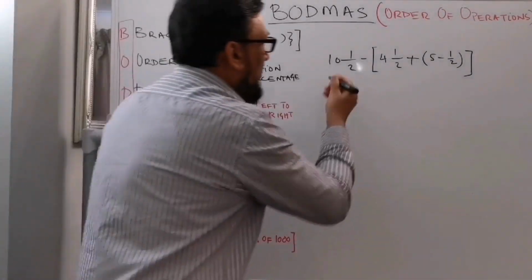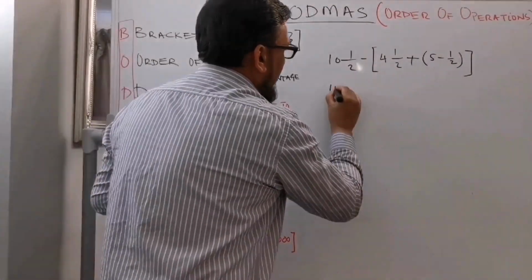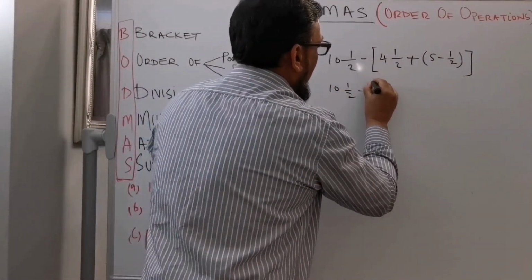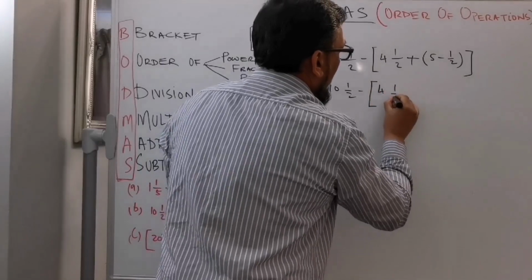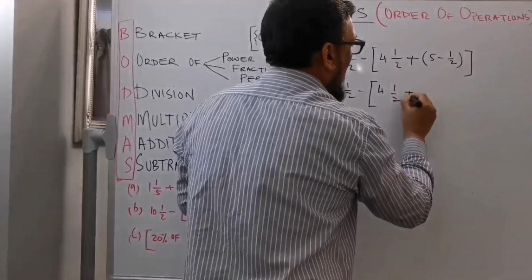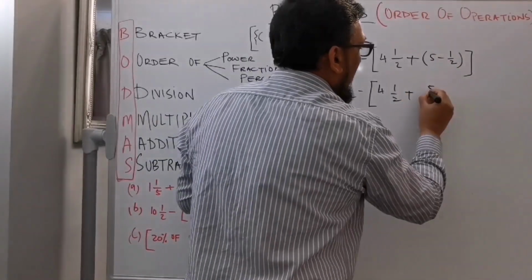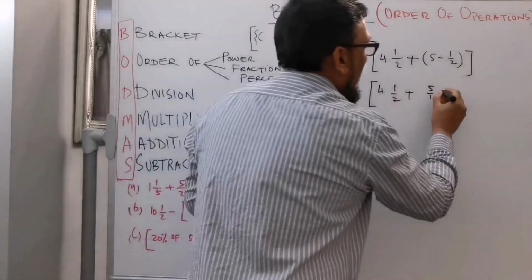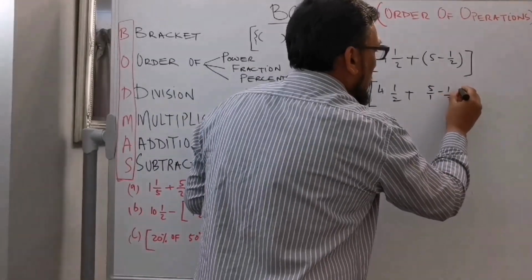As per this question, 10 over 2, large bracket 4 1 over 2, and then I'm going to solve this one, 5 over 1 minus 1 over 2.